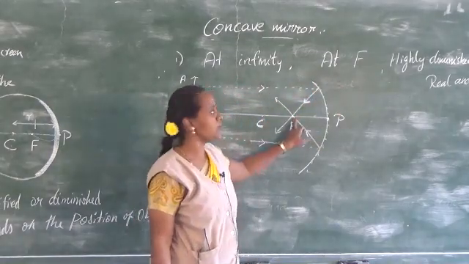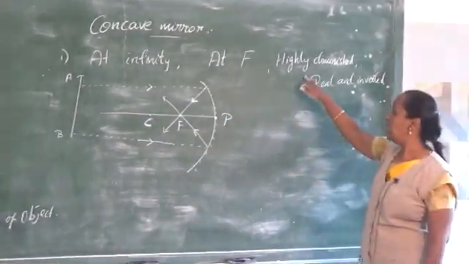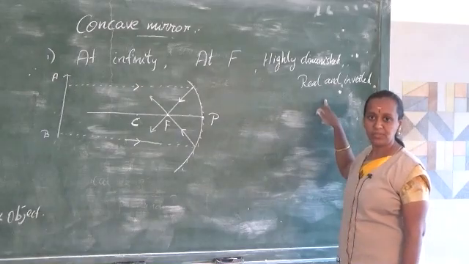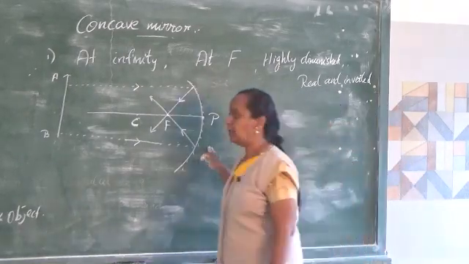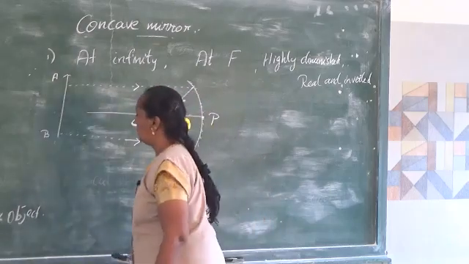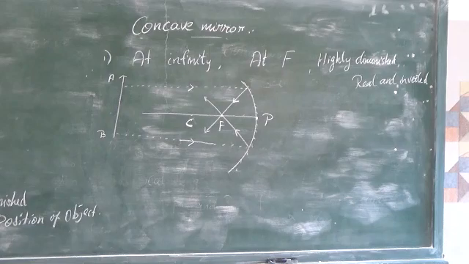F is nothing but the focus point, and the size of the image will be highly diminished, and the nature of the image will be real and inverted. So this is the ray diagram I have drawn for this. The next ray diagram I am going to draw is the second one they gave us. Now it is at infinity.